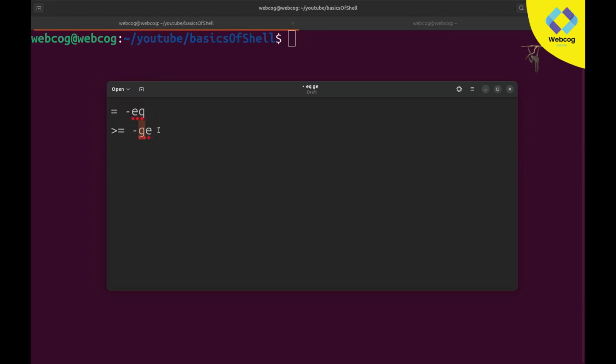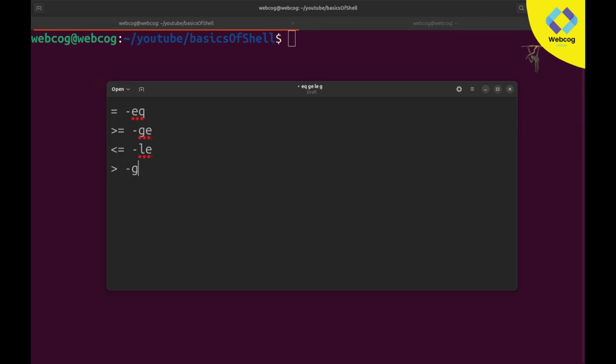G stands for greater and E stands for equal, so it is greater than or equal to. Same for smaller than or equal to, which is less than or equal to, so it is also minus L, where L stands for less and E stands for equal, so minus le is used for less than or equal to. Same with greater than, for which you need to use minus.